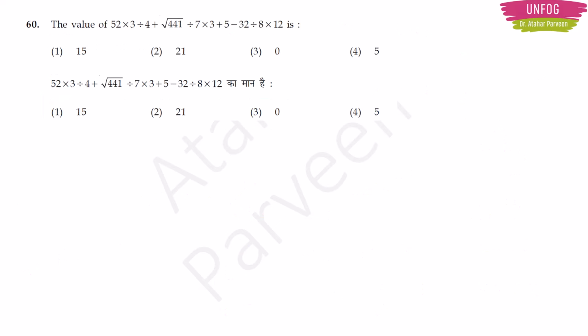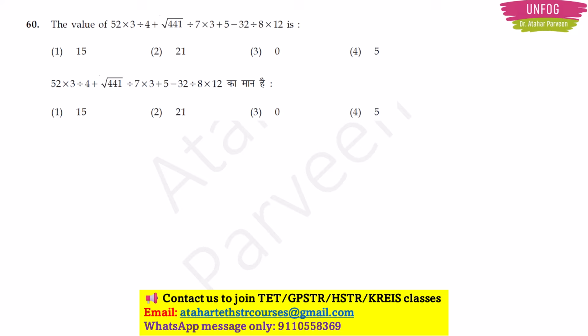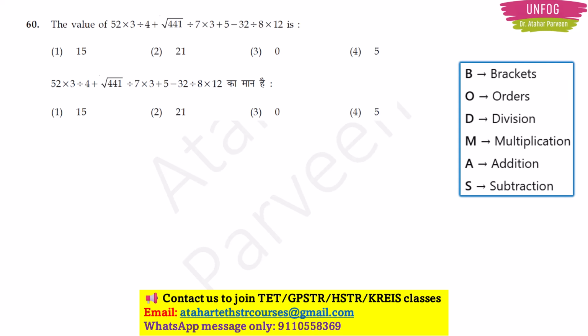Next question. The value of 52 into 3 divided by 4 plus square root of 441 divided by 7 into 3 plus 5 minus 32 divided by 8 into 12 is. So seeing this type of expressions, usually aspirants get scared, but you shouldn't get scared if you know about BODMAS. Here everything is written clearly, but remember that O is orders. What comes under orders means powers and roots come under order. So if you have a root in the expression, first you have to find out the root value. It is square root of 441, means the root answer will be 21. So 21 square is 441.